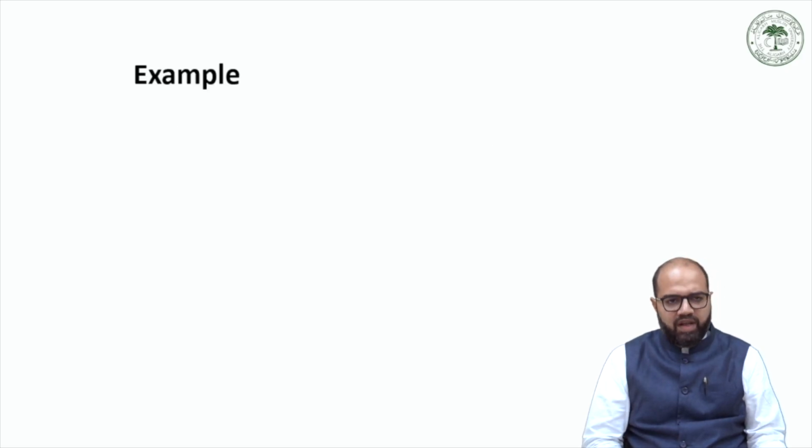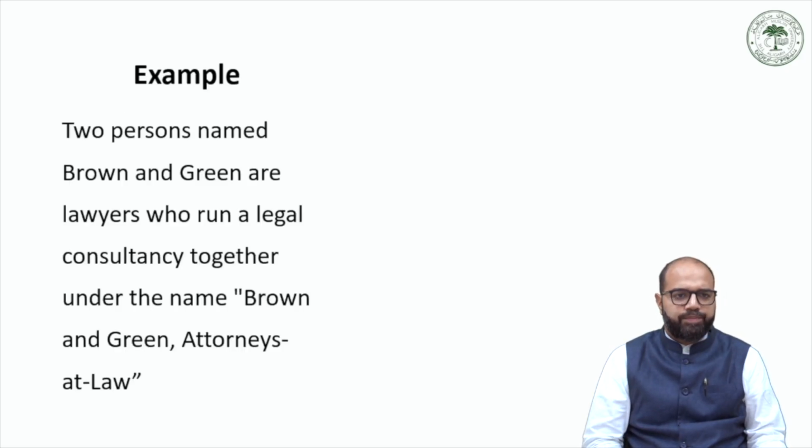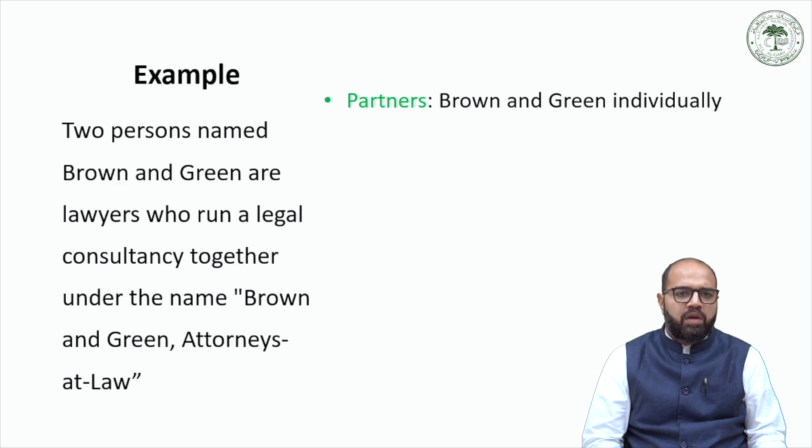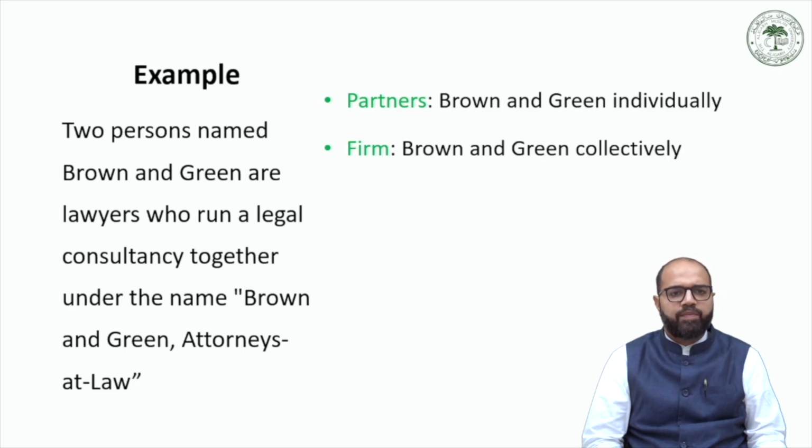Now, just to give you an example of a partnership firm, let us assume that there are two persons. Their names are Brown and Green. They are lawyers who run a legal consultancy together under the name Brown and Green Attorneys at Law. Now, individually, the partners are Brown and Green.